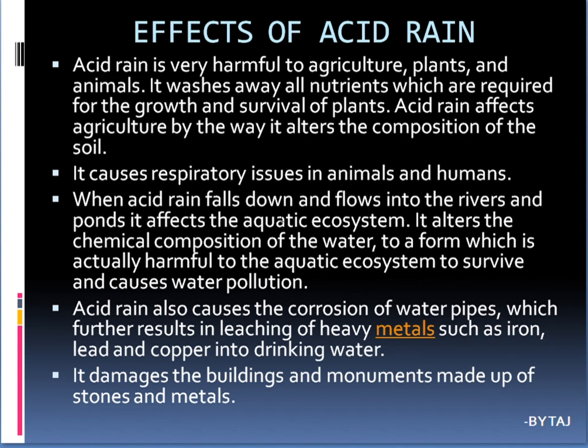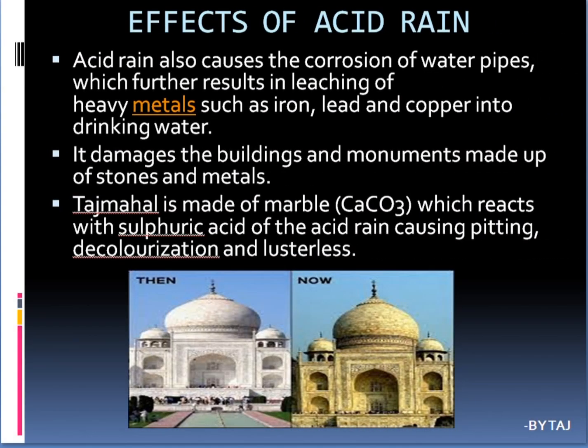When acid rain falls and flows into rivers and ponds, it affects the aquatic ecosystem and alters the chemical composition of the water, which is harmful to the survival of aquatic life and causes water pollution also. Acid rain also causes corrosion of water pipes, which further results in leaching of heavy metals such as iron, lead, copper into drinking water. It also damages buildings and monuments made of stone and metals.